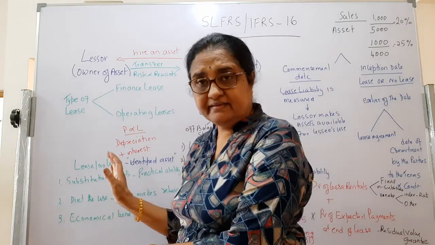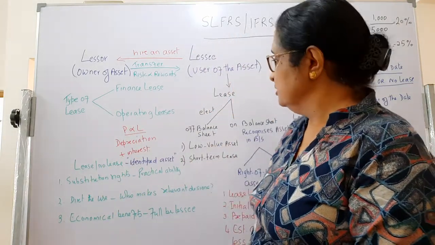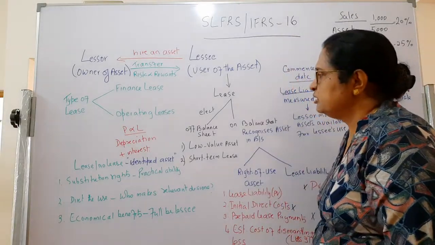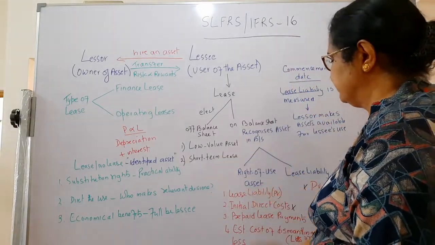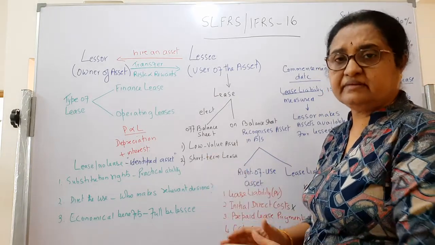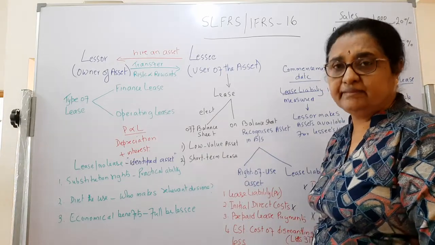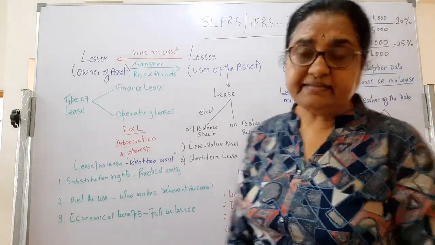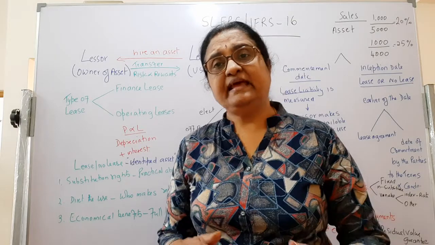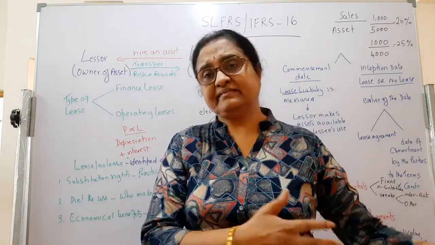If there is a lease, then you have to recognize the asset. So, how do you recognize the asset? You debit the right of use asset and at the same time you credit the lease liability. What is a lease liability? Lease liability is the present value of the lease payments, rental plus the other payments.